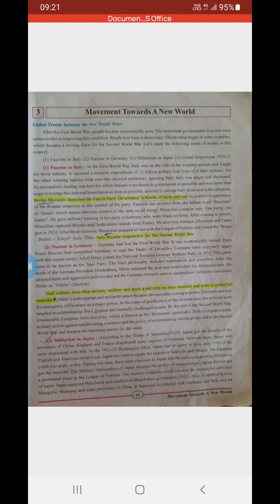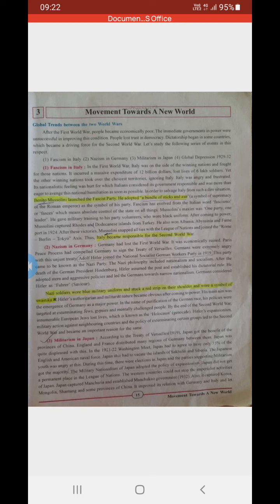Japan got the benefit of the provinces of China. Japan was able to lead some provinces. They got some places of China. England and France captured Germany's regions and distributed them between themselves. Japan was quite displeased with this. Japan was not happy with this.